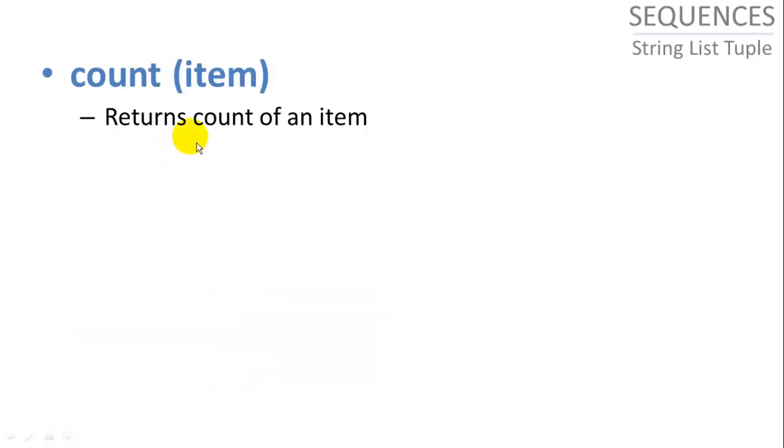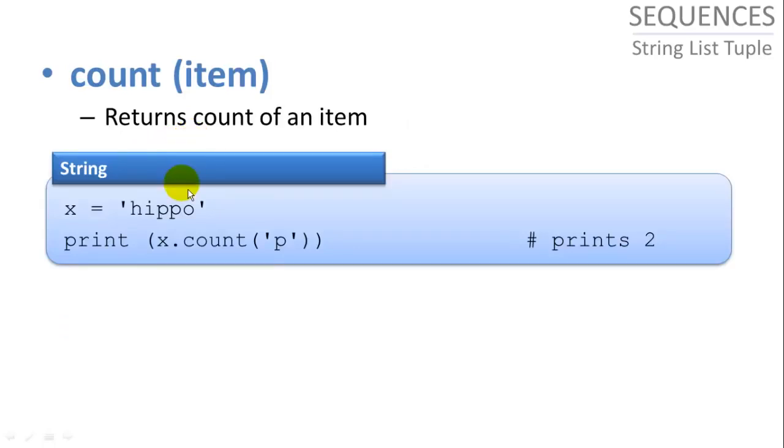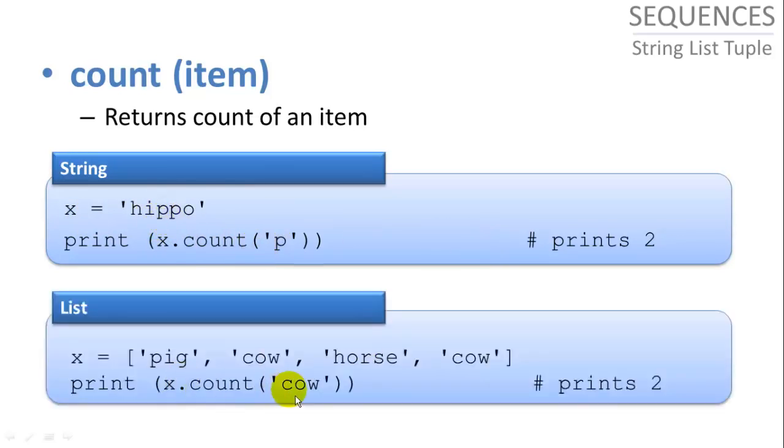Count of item returns the count of a specific item in the sequence. So here x.count of p will tell us there are two p's in hippo. And x.count of cow will tell us how many times the word cow appears in our list x.